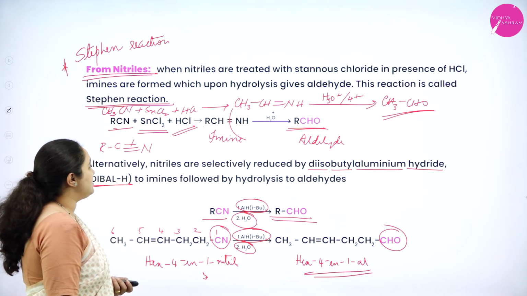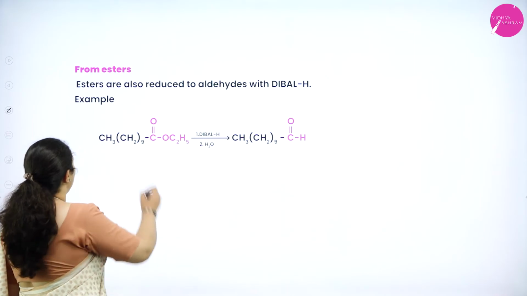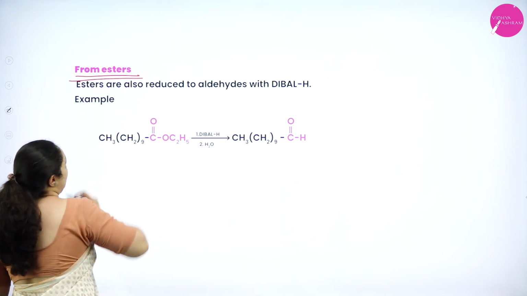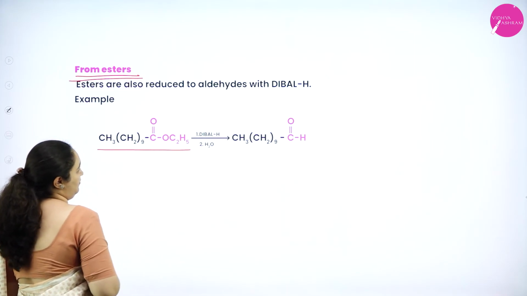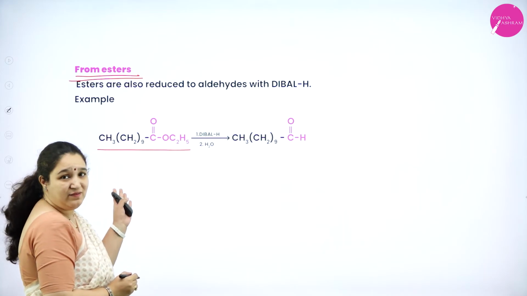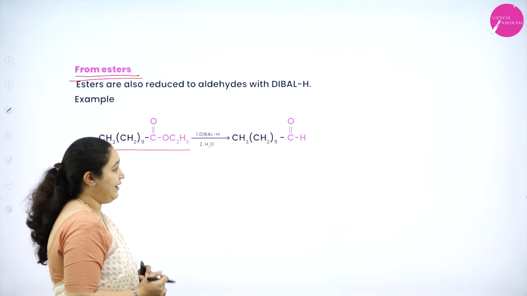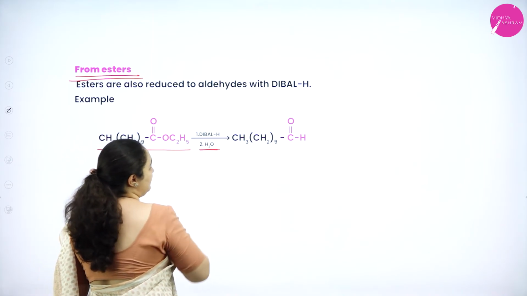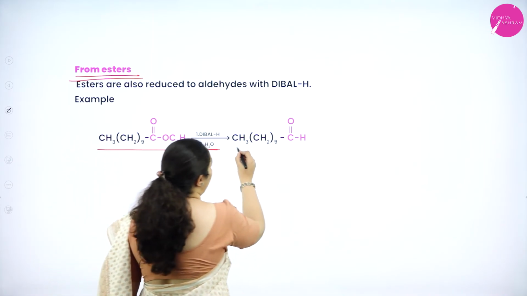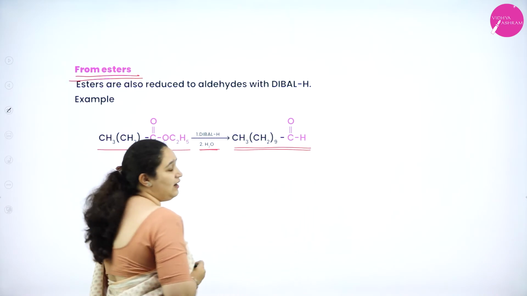We'll see the next one, that is from esters. You take an ester, treat it again with DIBAL-H, diisobutyl aluminum hydride, and then treat it with water for hydrolysis. We will get an aldehyde.